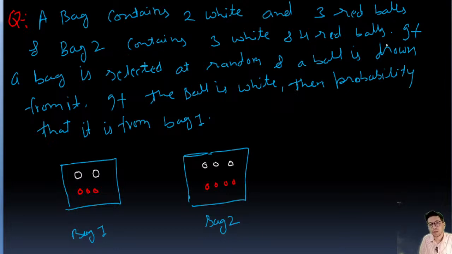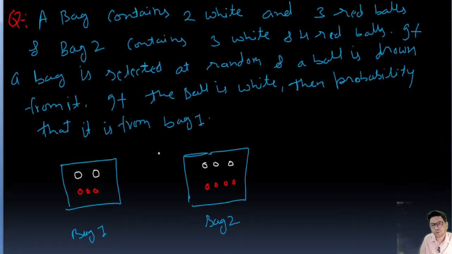Okay, if a bag is selected at random, so we have selected a bag at random. Okay, a ball is drawn from it and then we have drawn the ball. So if the ball is white, then the probability that it is from bag one. So we need to find out the probability that this is from bag one. Okay, so I'll explain it.